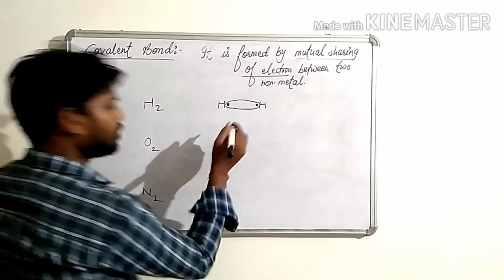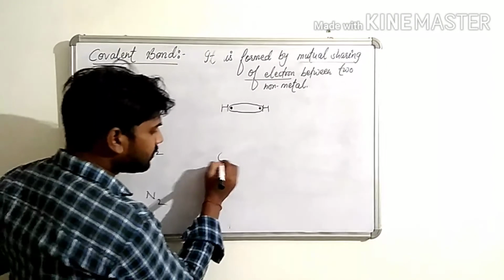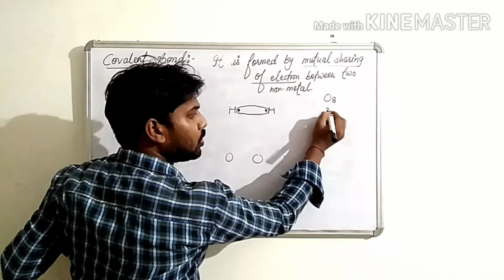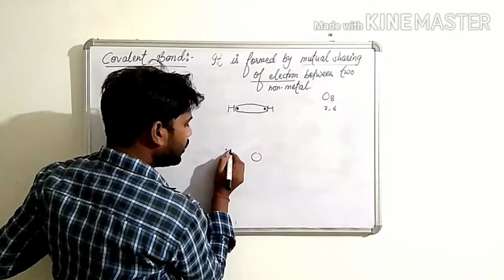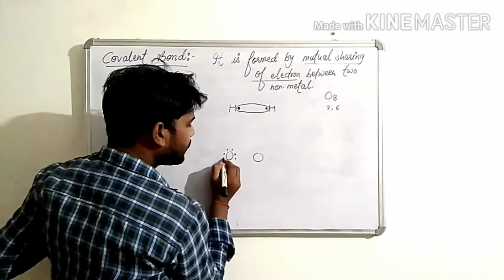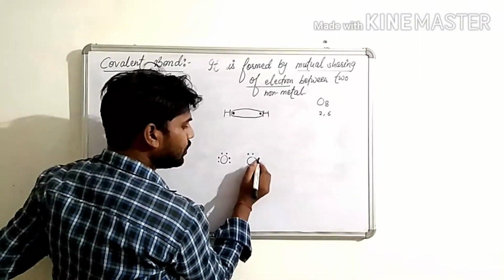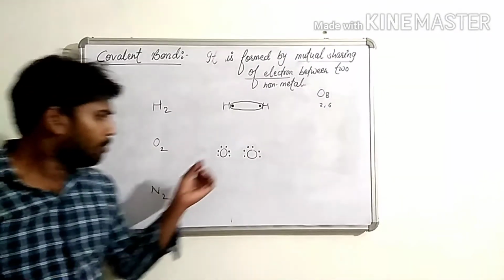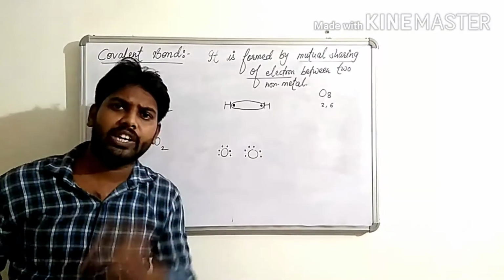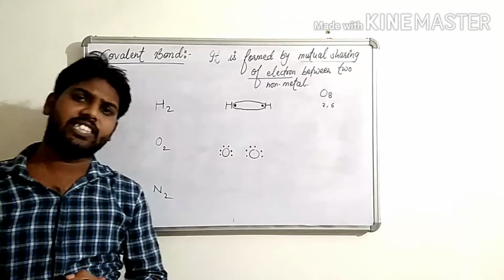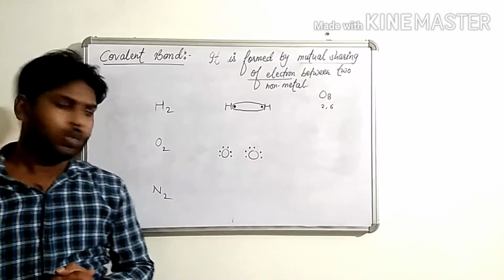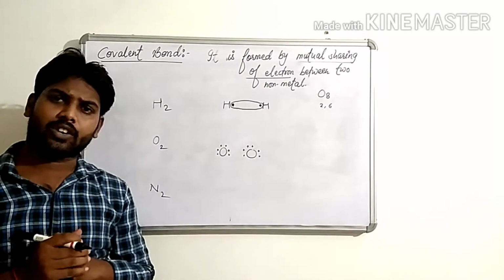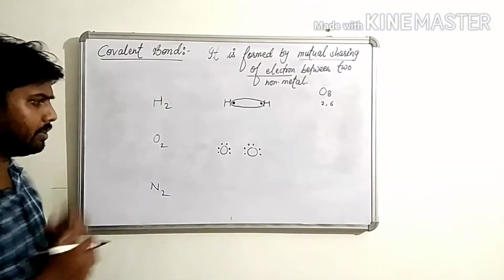Second, oxygen. Atomic number 8, configuration 2, 6. See children, both atoms need 2 electrons to complete their stability. So both try to share their electrons and complete their stability.